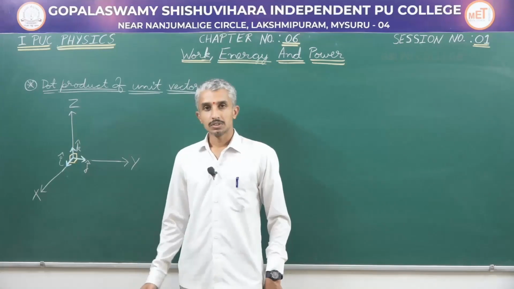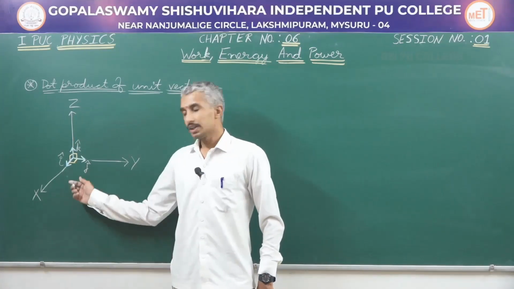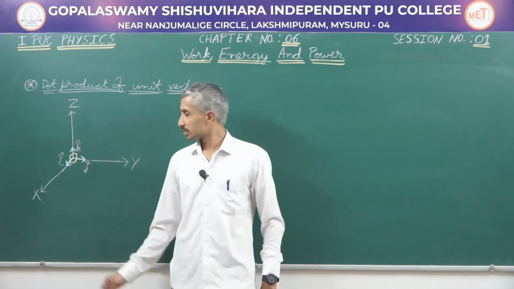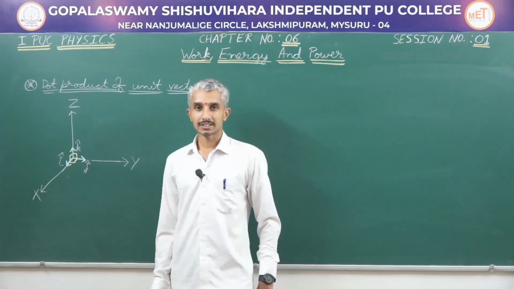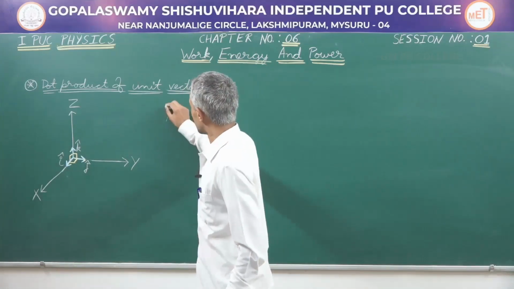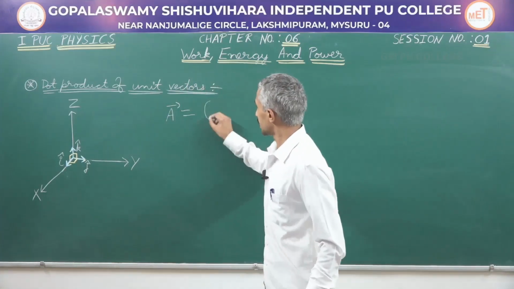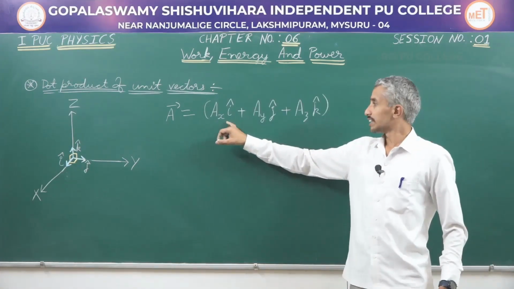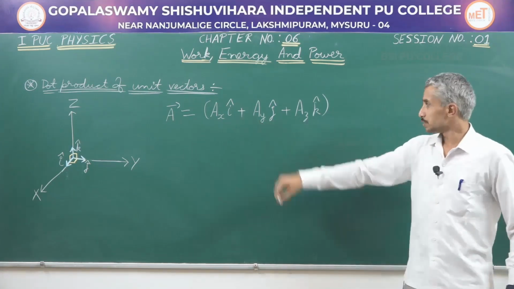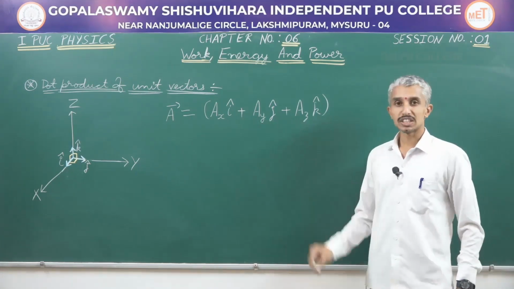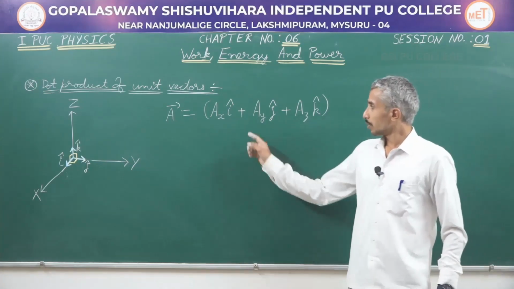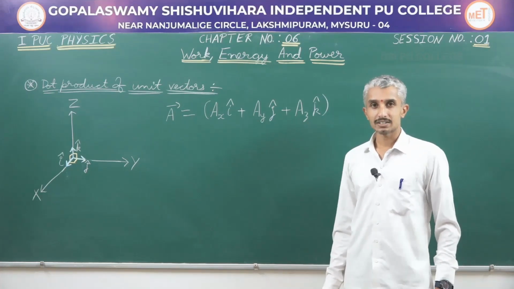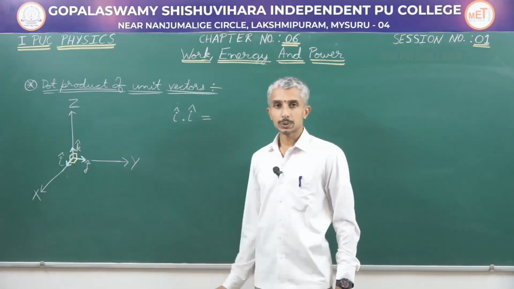In chapter 2, where you learnt about vectors, we learnt the representation of vectors in terms of the perpendicular components along the x, y and z axes, where if you have a vector A, it can be represented analytically as Ax into i cap plus Ay into j cap plus Az into k cap. Now, we will see the dot product between the unit vectors along the x, y and z axes. We will first see what is i dot i.